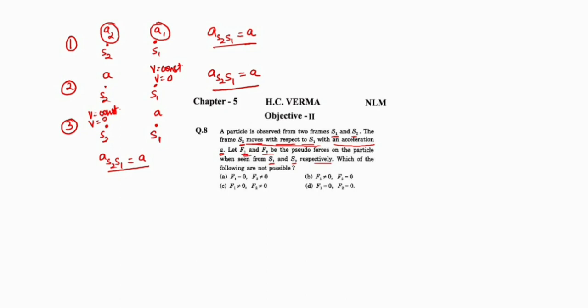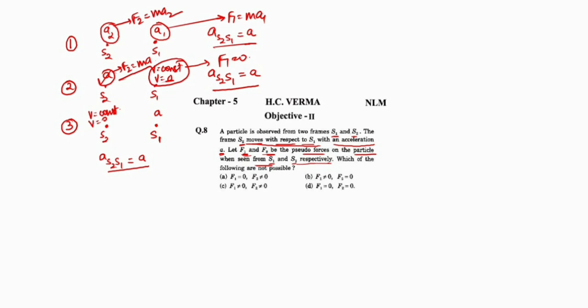Let F1 and F2 be the pseudo forces on the particle when seen from S1 and S2 respectively. Let's take the first possible case. In this case, the pseudo force F1 equals ma1 and pseudo force F2 equals ma2. Am I clear? In the second case, as S1 is inertial, it means velocity is 0 or velocity is constant. So in this condition, F1 equals 0 and F2 equals ma.